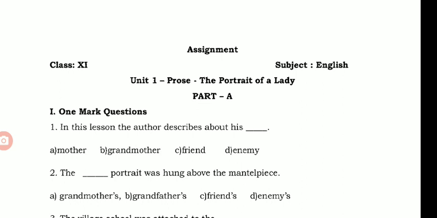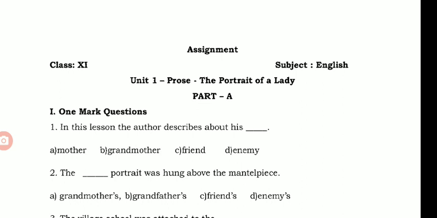As I have already told you, you need not write answers for all the questions because the supplementary area is omitted as per the reduced syllabus. You have to write questions only for prose and selected questions for poem only. Altogether, the questions come for 50 marks. Now we'll see the questions one by one.